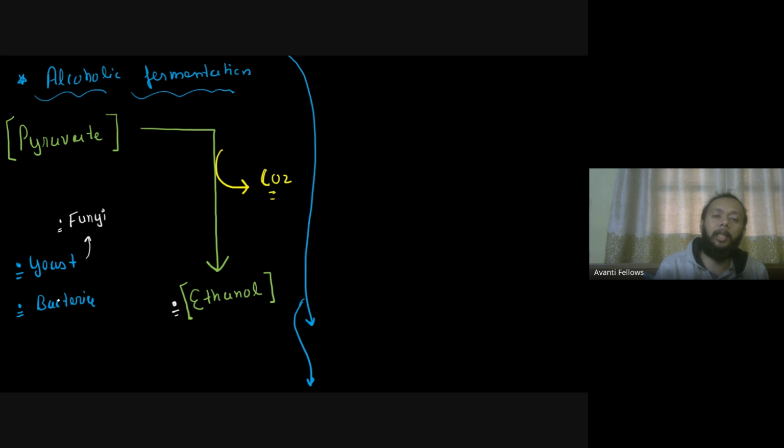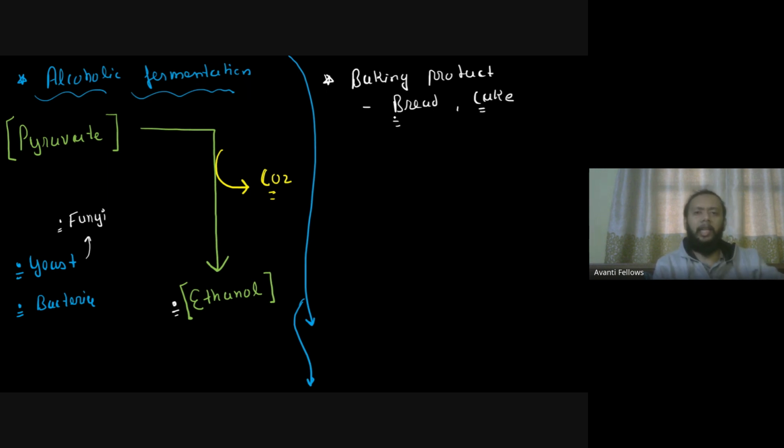Now what kind of commercial importance can you have? You will find this event is used extensively in making something like your baking products. So baking product बनाने के लिए आप इस process का इस्तेमाल करते हो, which can be as simple as, for example, bread, cake, or any other baking products, right? I think you must be knowing this. अगर घर पे भी अगर आप baking कर रहे हो तो then you are going to use your yeast. You will be using your yeast during the baking process.